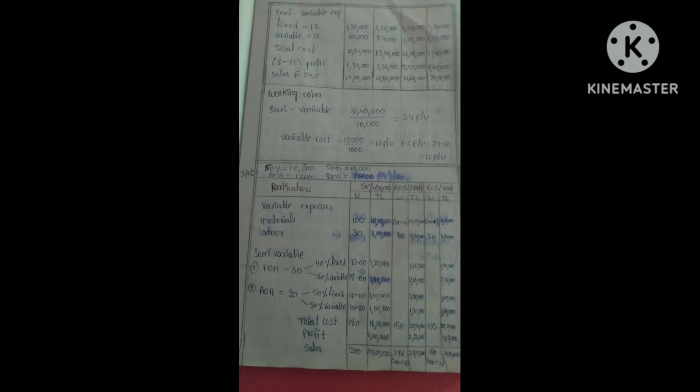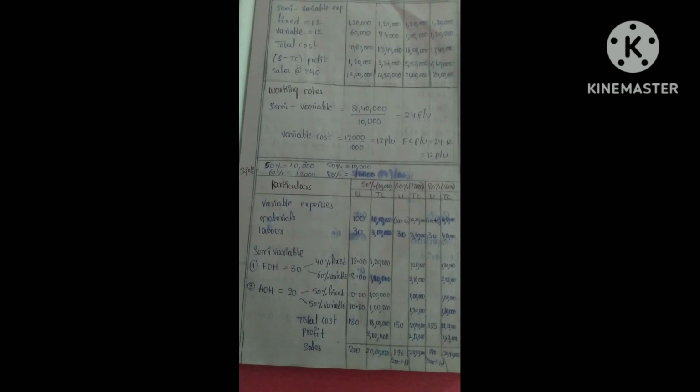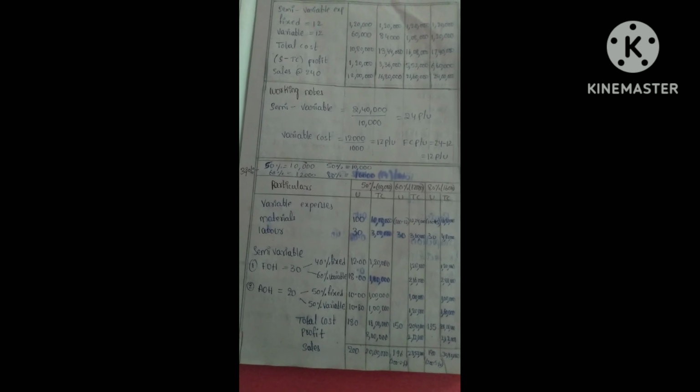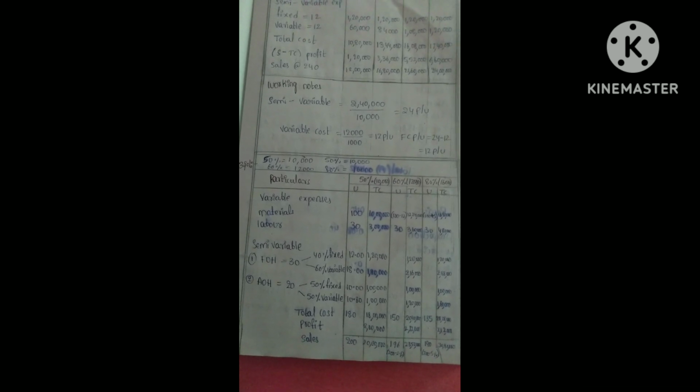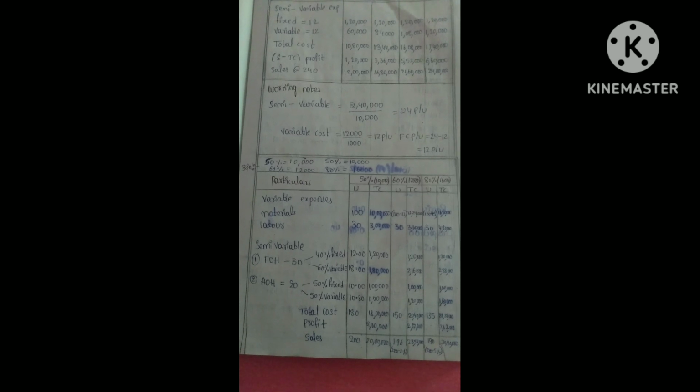Now calculate the variable cost. 30 into 60% we will get 18 rupees per unit. So calculate for 50%, 60% and 80%. So we will get different amounts and different values. Now calculate the administration overhead. Divide it 50% fixed and 50% variable. So 20 into 50% we will get 10 rupees.